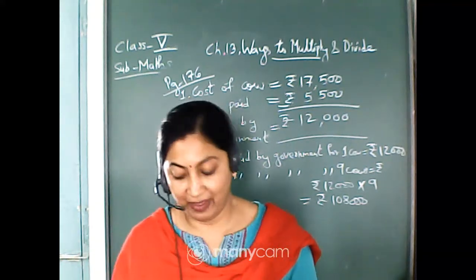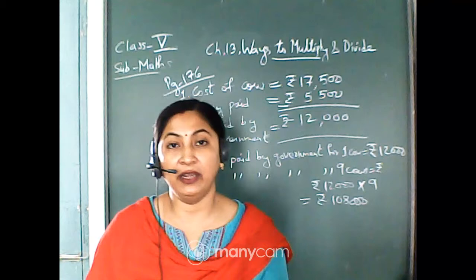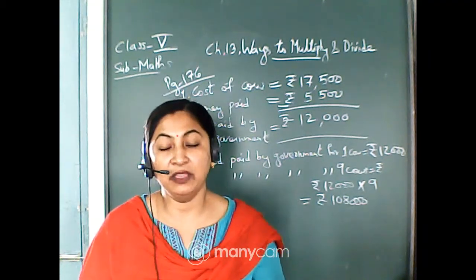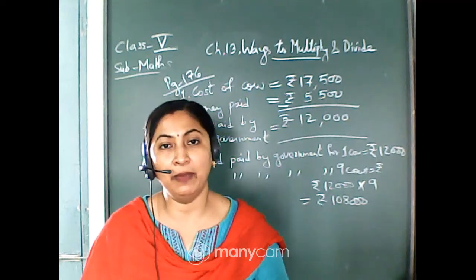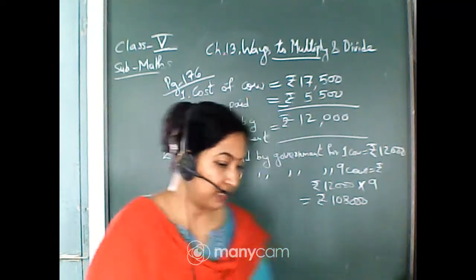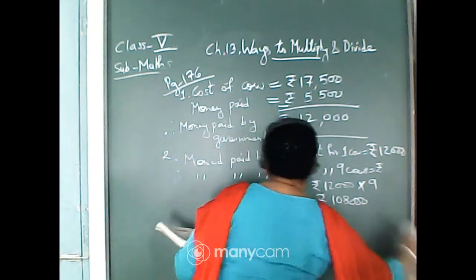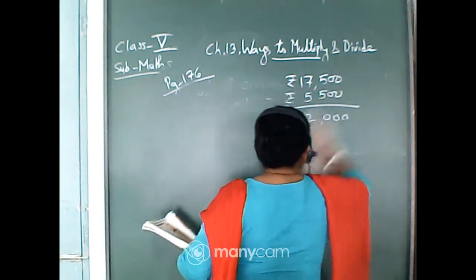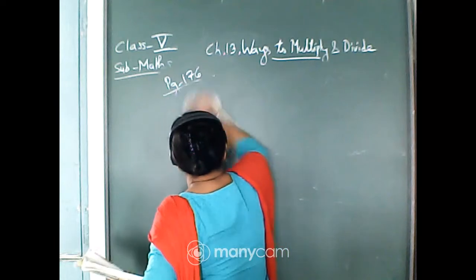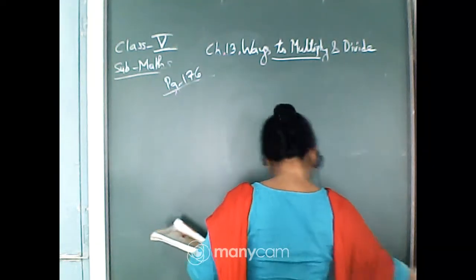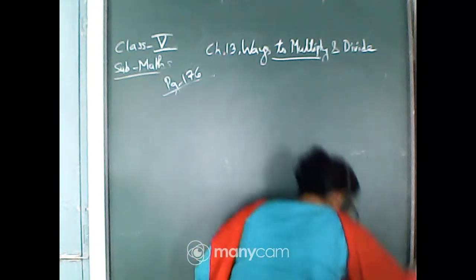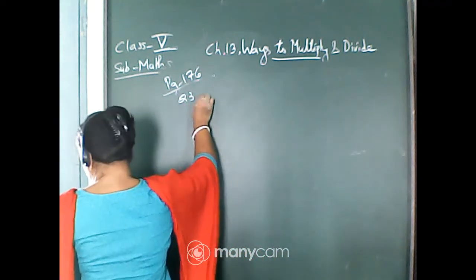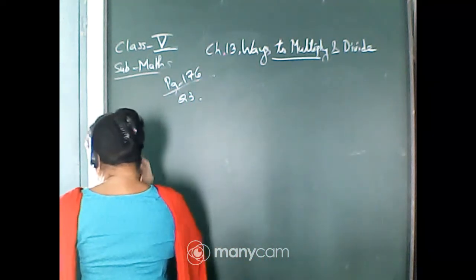For one day it is 85, so you have to find out for 1 month. That means you will multiply. In 1 month we have 30 days, so you will multiply by 30. So let us do this one. This is number 3. What will you write?